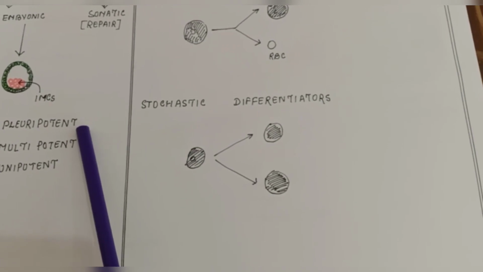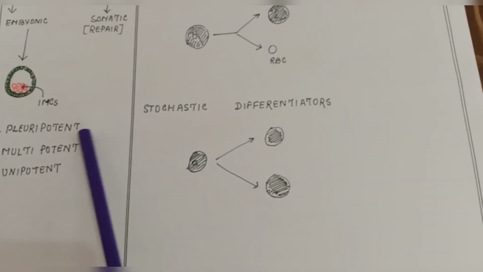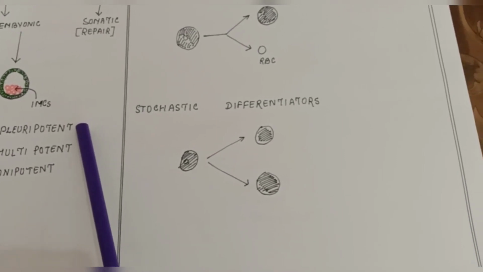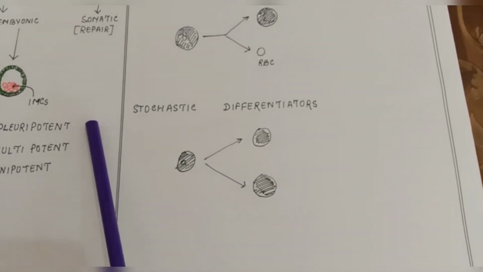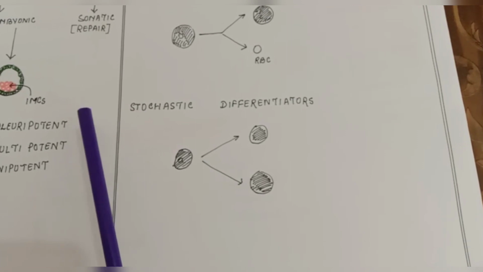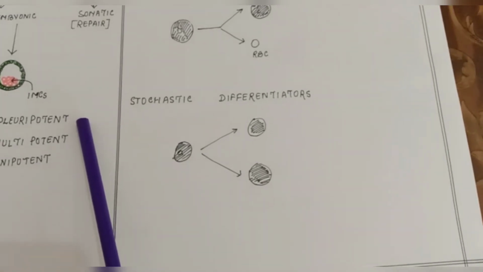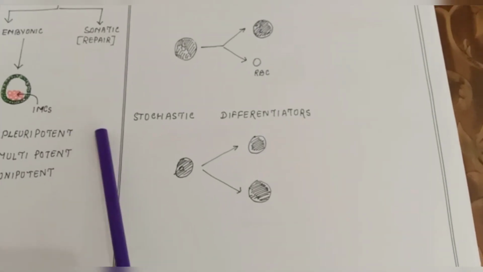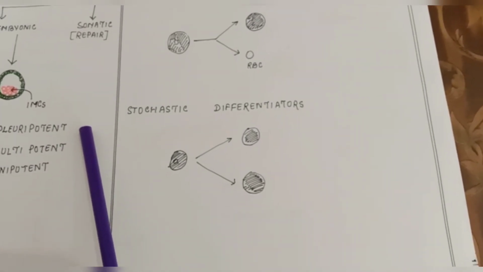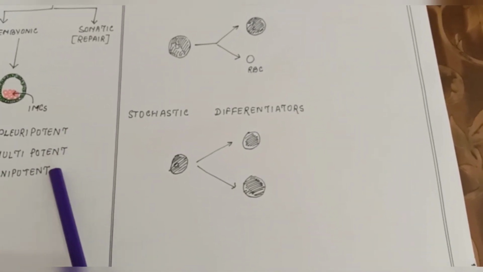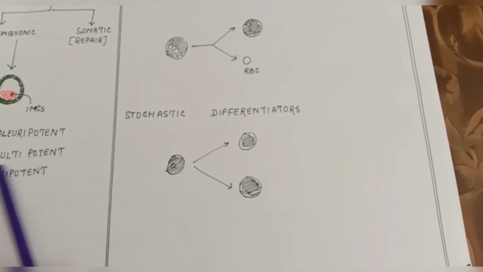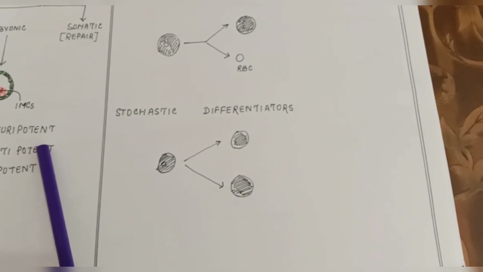Pluripotent means they can make almost all types of cell, but not every type of cell. Totipotent cells can make every kind of cell. The totipotent concept is more seen in plants, but in animals I don't find this a suitable word here, because the zygote itself is only totipotent, I think. Okay, then we have multipotent and unipotent. This HSC, hematopoietic stem cell, is a multipotent lineage, right?